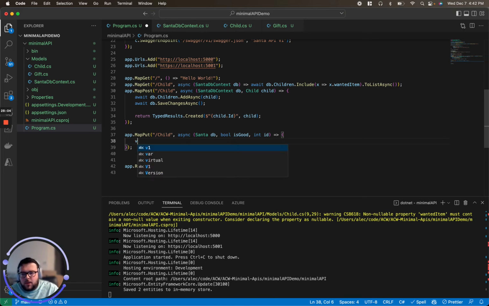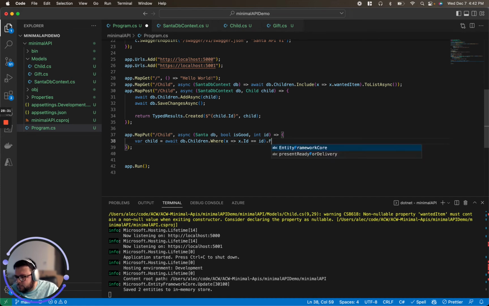Semicolon, and we're going to do var child equals await db.children.where, and I'm going to do x.id equals the ID I'm passing in, and I'm also going to do a dot include,